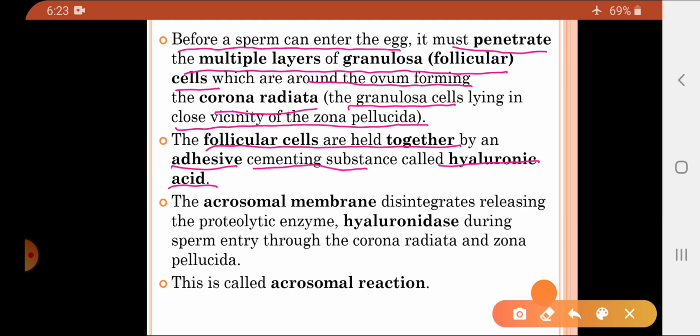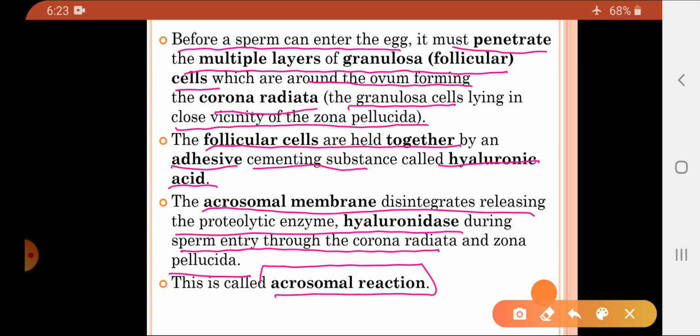Now the acrosomal membrane disintegrates, releasing the proteolytic enzyme called hyaluronidase during the sperm entry through the corona radiata and zona pellucida, and this is called the acrosomal reaction. Basically we know that the sperm head contains the acrosome, and this acrosome contains a proteolytic enzyme called hyaluronidase.